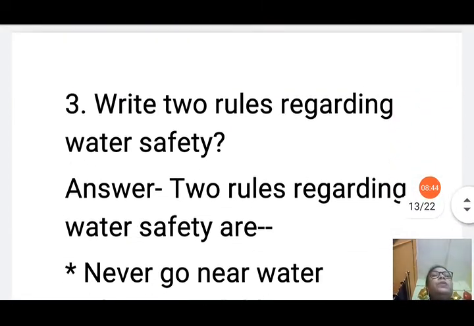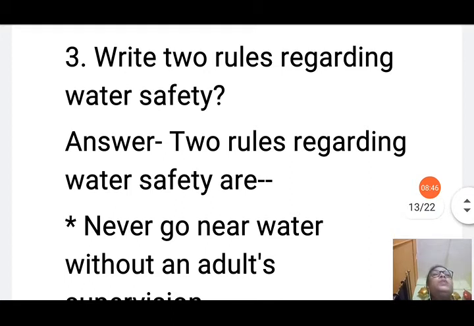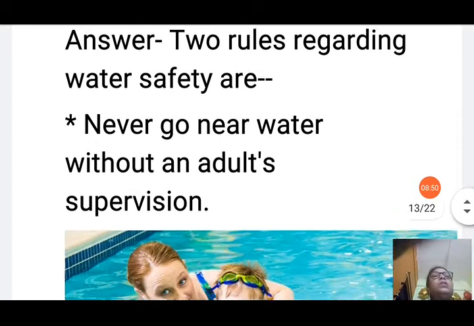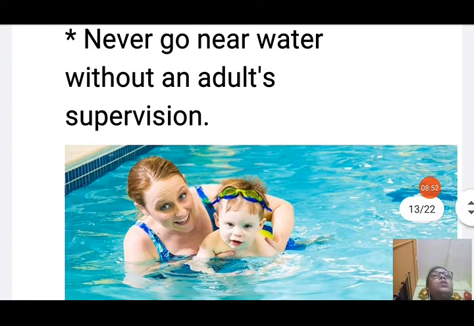Now next we will see question number 3. Write 2 rules regarding water safety. So 2 rules regarding water safety are: never go near water without an adult supervision. Whenever you are going to water bodies to swim, then you should go with the supervision of any adult. Never should a child go alone to the water bodies.